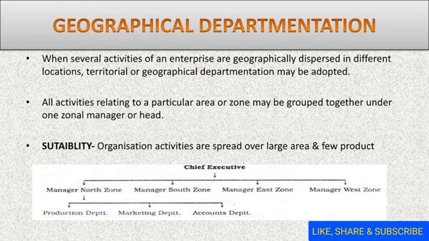So the 5th one can be Central India or the Central Zone. Okay, so it depends on the spread of the activities all around the nation, or it can be international. So all activities related to a particular area or zone are grouped together under one zonal head or zonal manager.